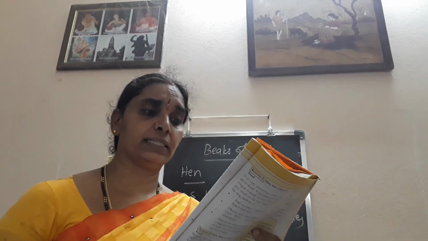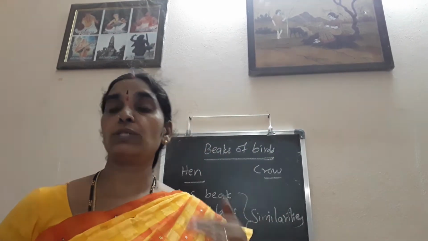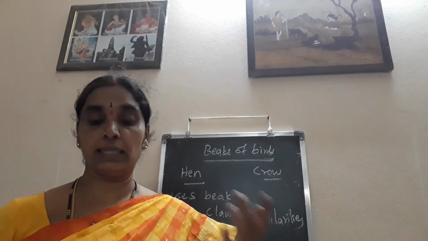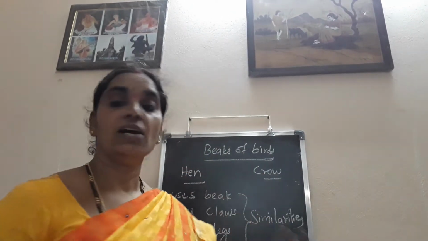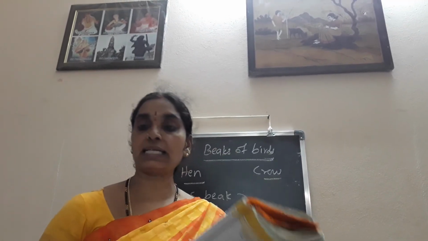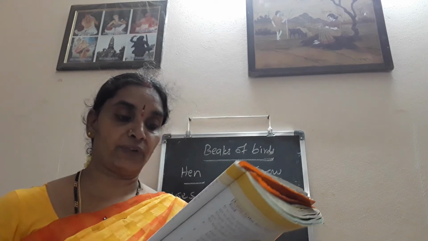And next, so we can see that the type of the beak suit their food habits in the birds. Vultures would need sharp claws along with the strong hooked beak to tear the flesh of animals. Next, hummingbird, I told you, sucks the nectar from the flowers.